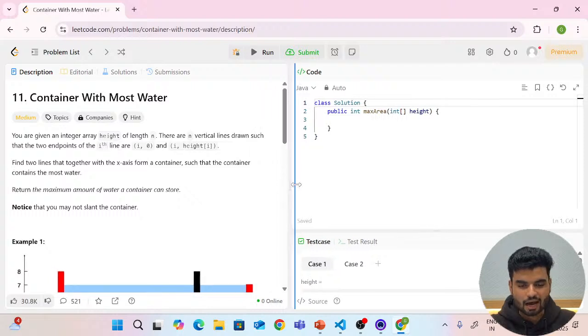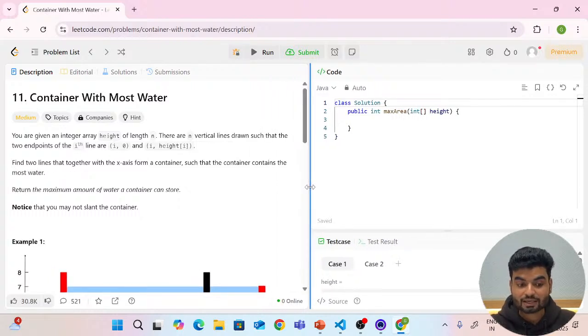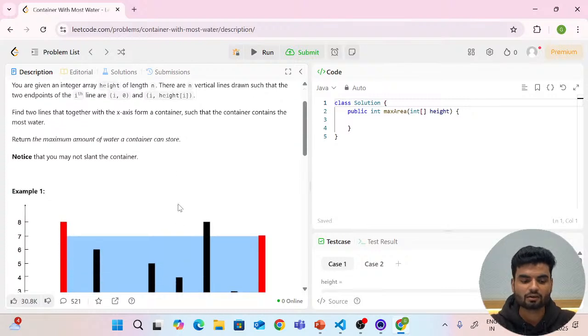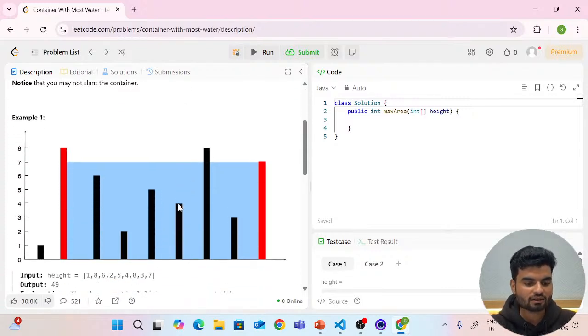Now let's read the problem statement, because that's what it takes. Once you understand the problem statement, trust me, the solution is not difficult. But if you don't understand the problem statement, the solution will be very difficult. I'll take a screenshot of it and put it on the PPT so we can understand it better.